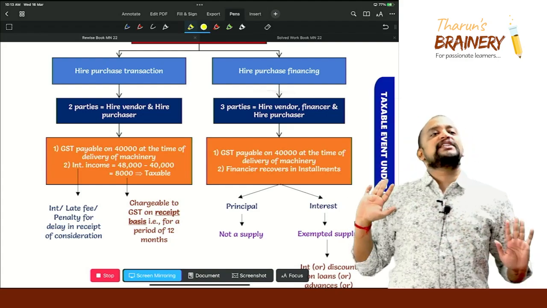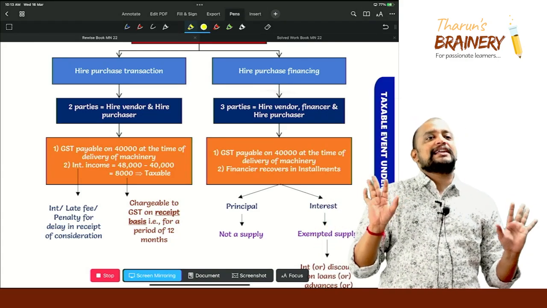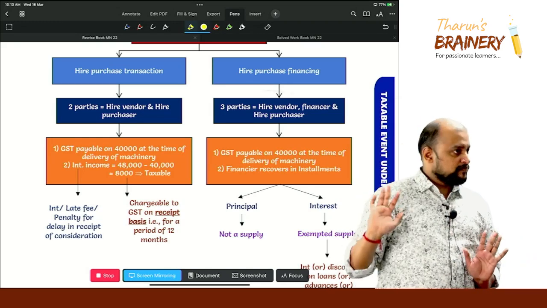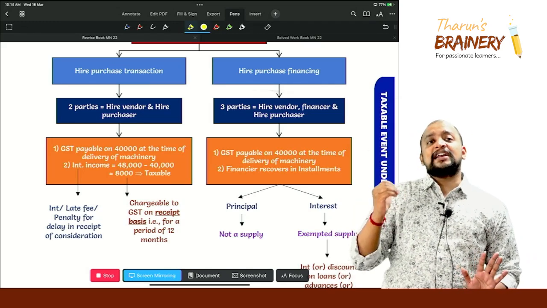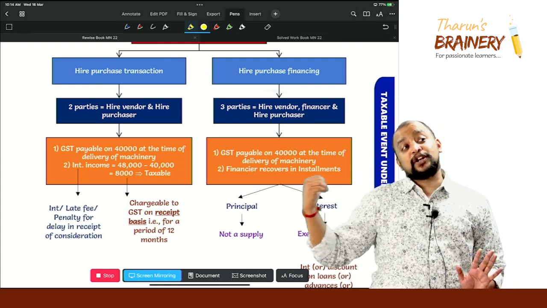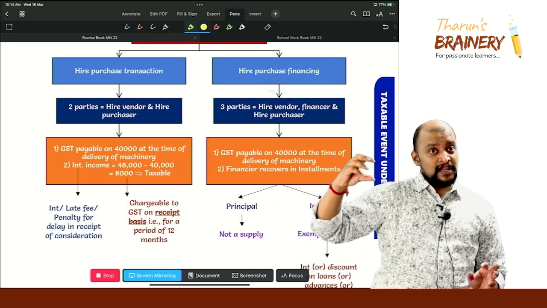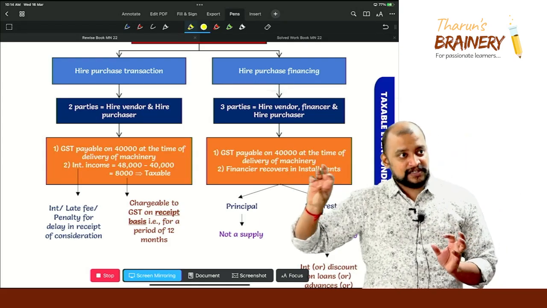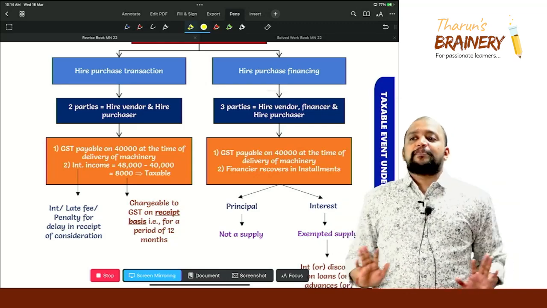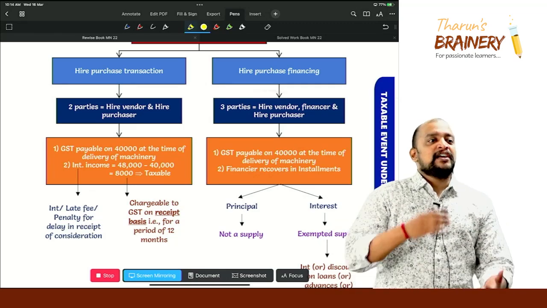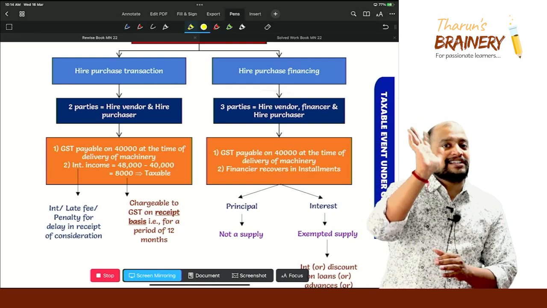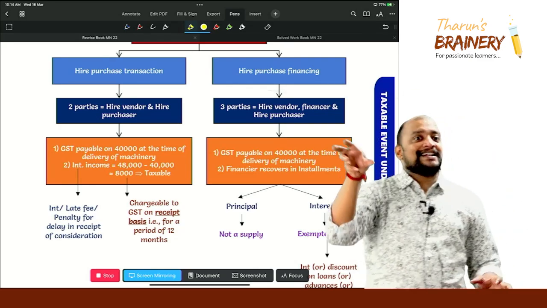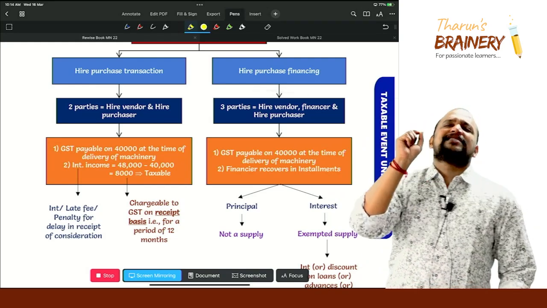Now in hire purchase financing, what will happen? The seller as usual will pay GST on 40,000 at the time of sale. Then who is receiving installments of 4,000 each for a period of 12 months? The financier. In that 4,000 there is principal and there is interest. Principal is not a supply. Why is principal not a supply? Transaction in money is not a consideration. But transaction in money for a separate consideration, that interest is a separate consideration, correct or not?